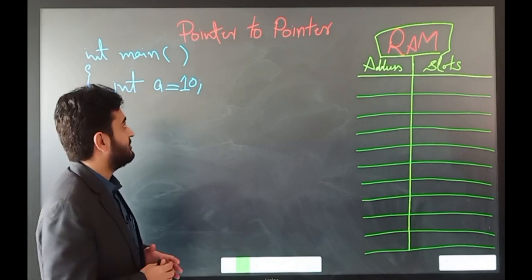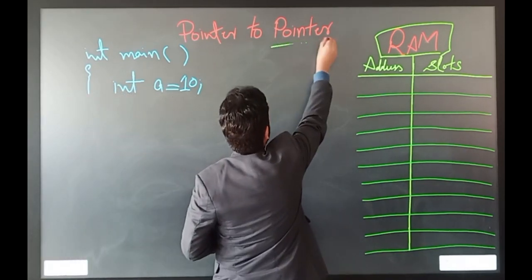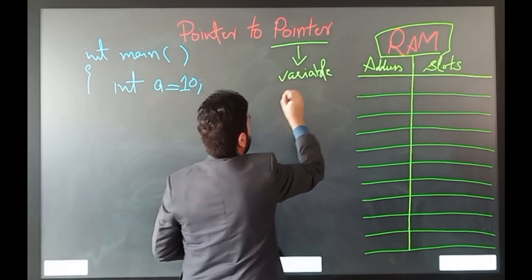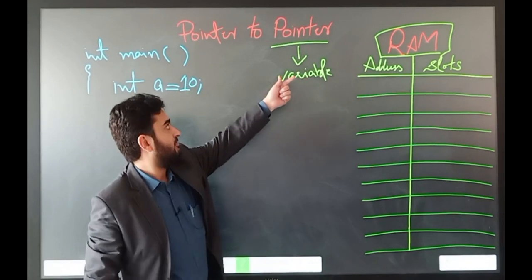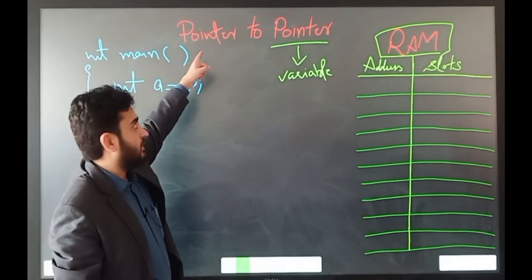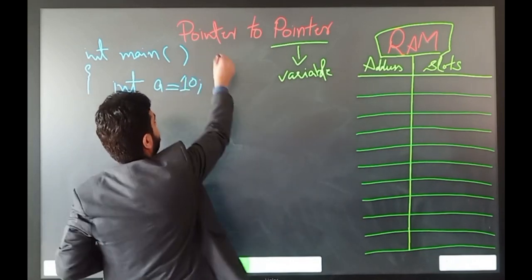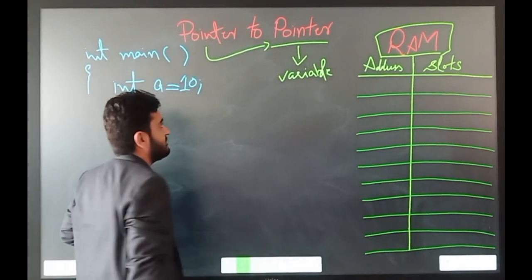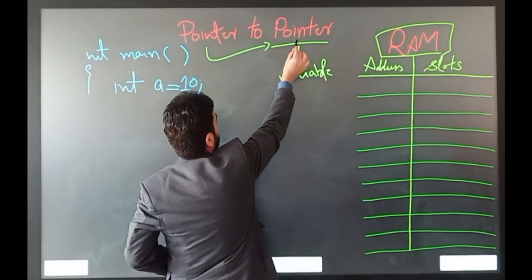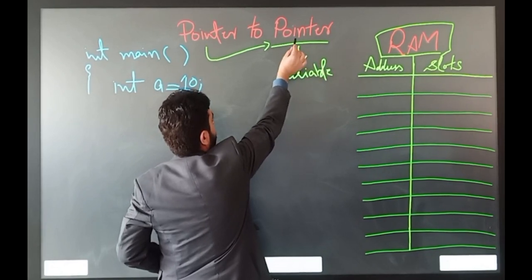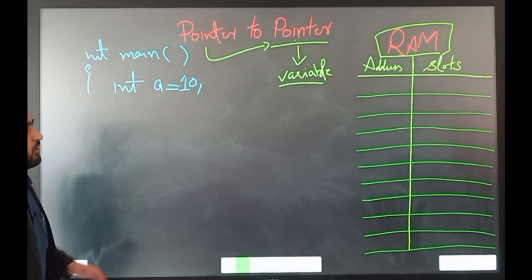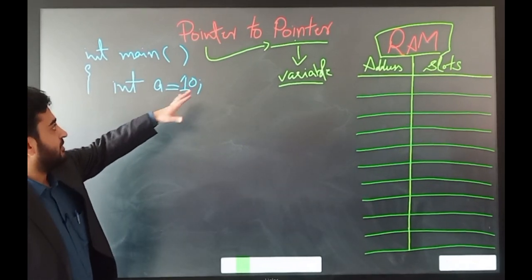Okay, so actually we will first declare a pointer which will point to or save the address of a variable. The address of the variable will be saved in a pointer, and then we will declare another pointer which will save the address of the first pointer. So it means that this pointer will save the address of this pointer, and that one will actually save the address of a variable. So how can we accomplish this concept in programming?